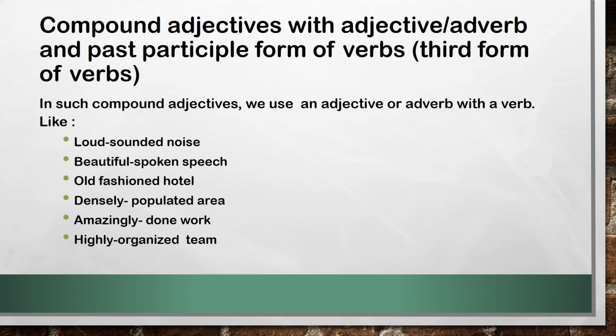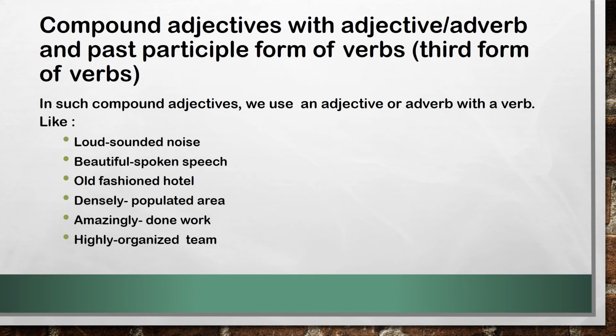Here one thing is to be noted, we always use either the past participle form of the verb, that is the third form of the verb, or the present participle form of the verb, that we will see in the next slide. Let us see the past participle form of the verbs along with the adjective and adverb. In such compound adjectives, we use an adjective or adverb with a verb.